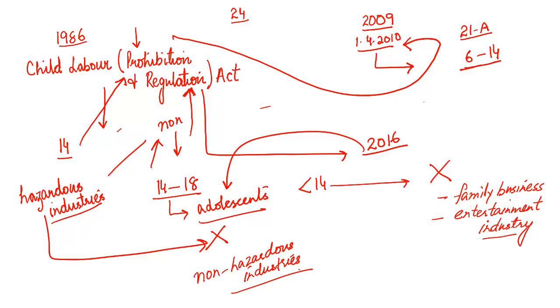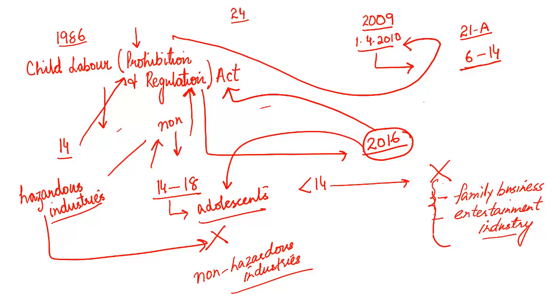We have a law passed by the Parliament in the year 2016, which primarily was an amendment to the 1986 law. This law makes it abundantly clear that children below the age of 14 cannot work anywhere. Whether hazardous industry or non-hazardous industry, they cannot work anywhere except in family business and in entertainment industry. Although elections give us entertainment, it is not an entertainment industry.